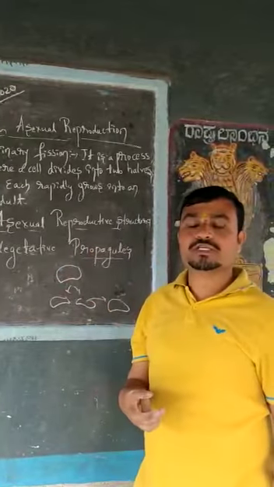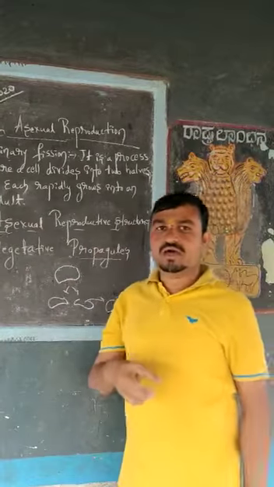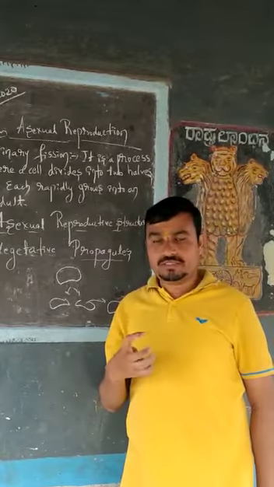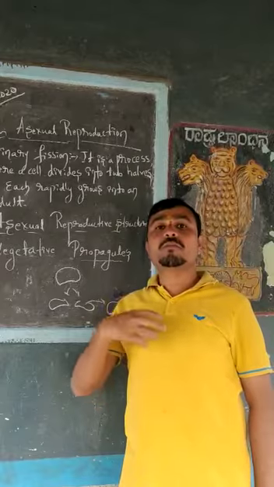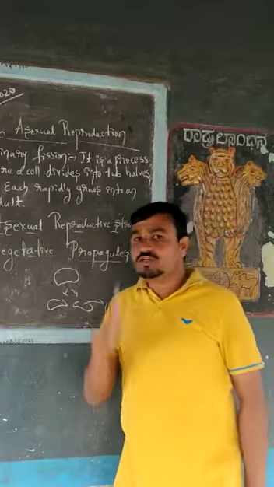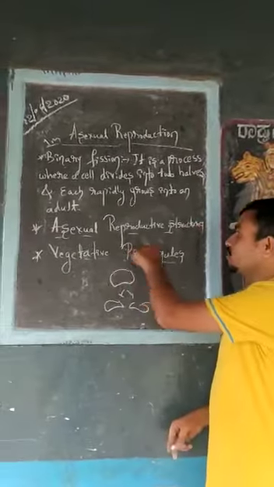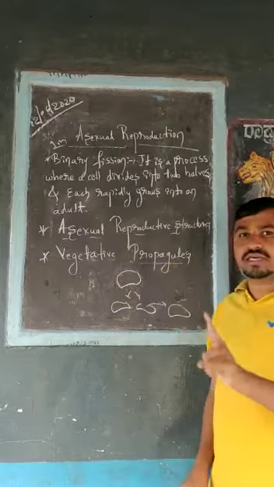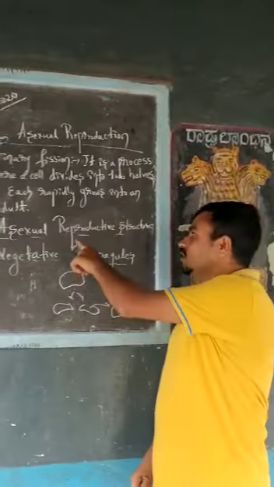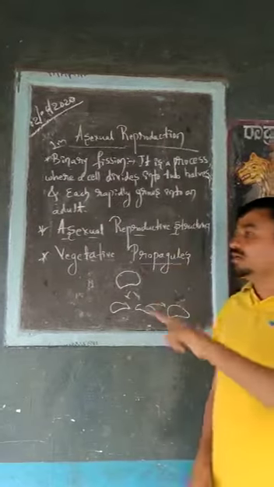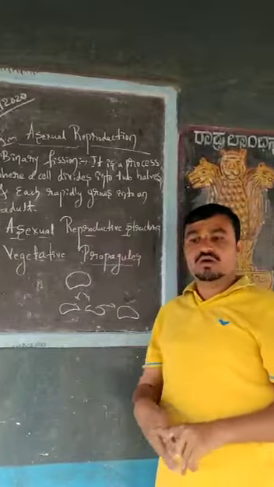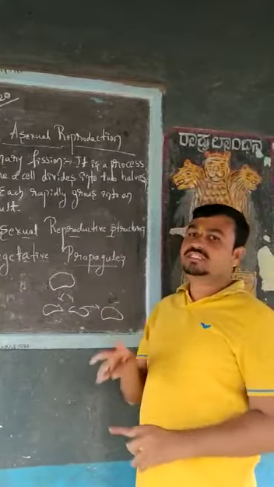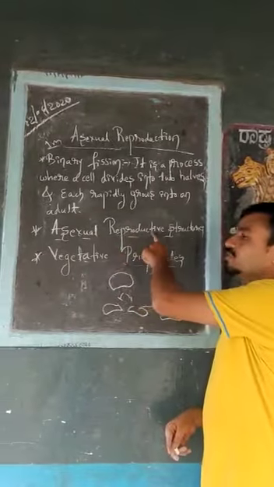What is vegetative propagation here? The higher plants reproduce by their vegetative part, so we call it vegetative propagation. Now students, first we will concentrate on asexual reproductive structures, then we will move to vegetative propagules. Vegetative propagules are found only in higher plants, whereas asexual reproductive structures are found in some fungi, some lower plants and some animals. Let us focus first on asexual reproductive structures.